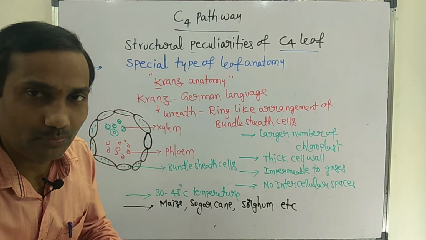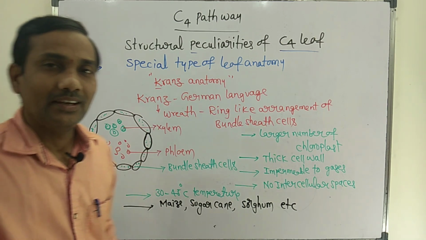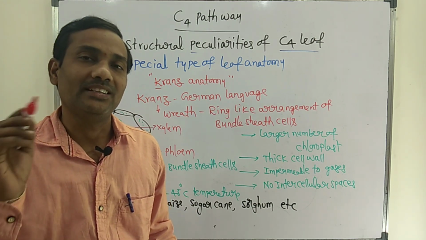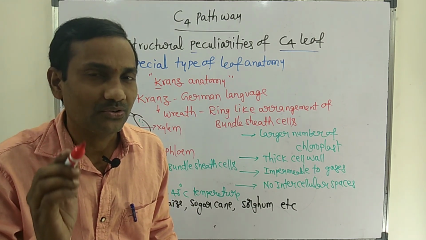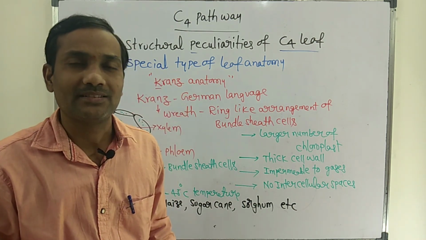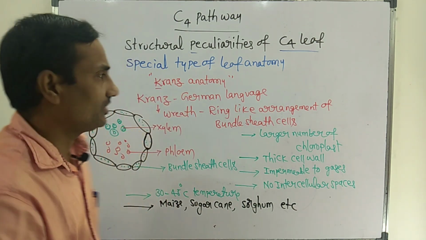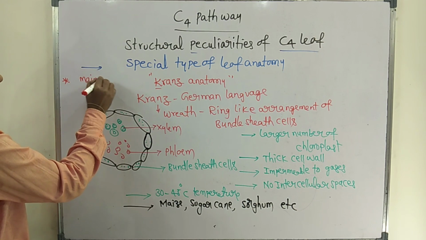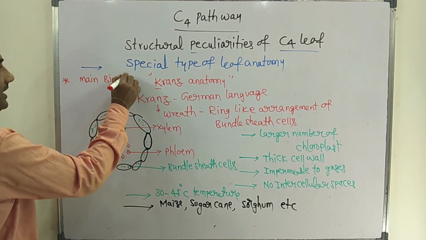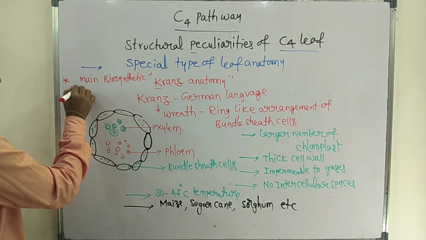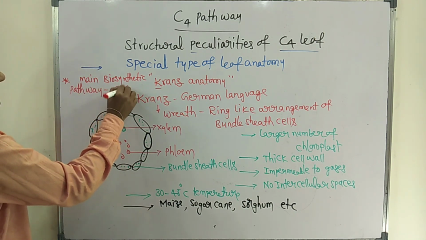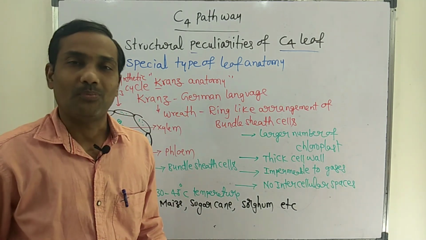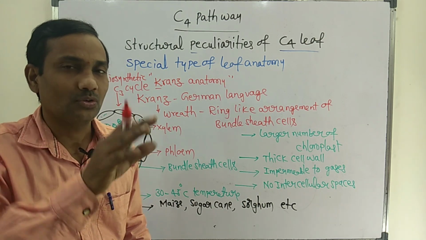But the most important point about the C4 cycle is that in the C4 pathway the C3 cycle also occurs, that is the Calvin cycle. The main biosynthetic pathway in C4 plants is the C3 cycle. The main biosynthetic pathway, the C3 cycle, also occurs in the C4 pathway. The Calvin cycle also occurs.